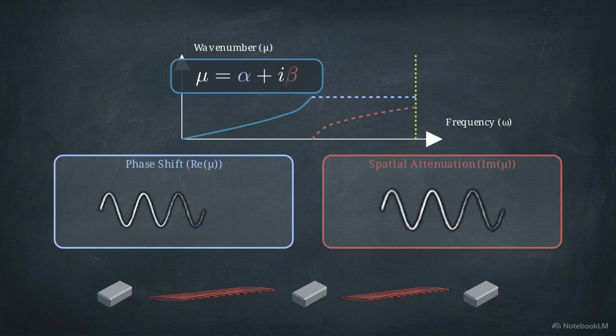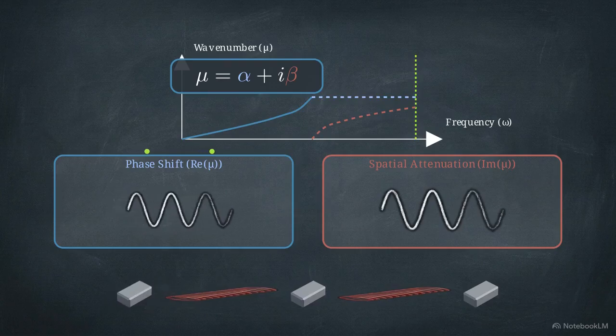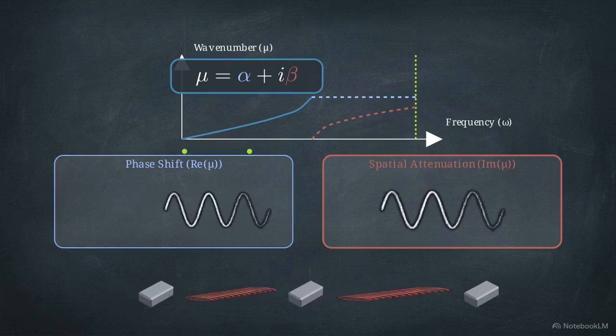A complex wave number defines exactly how the lattice interacts with the wave. The real part of the number dictates the phase shift across the cell, but the imaginary part dictates how fast the wave's amplitude decays exponentially across space.